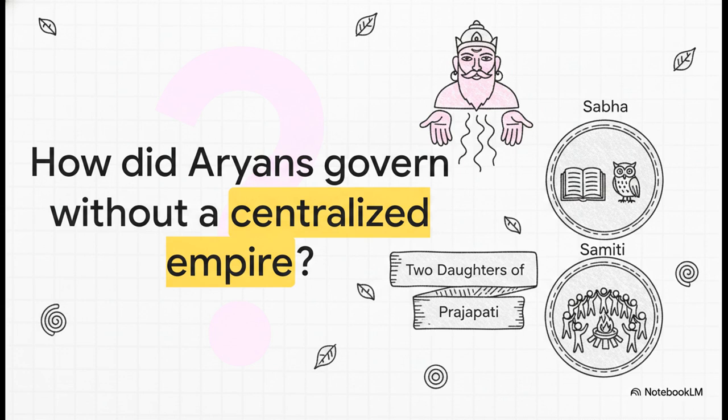When it came to governance, it was usually a descended, inherited monarchy. But these kings weren't absolute dictators ruling with an iron fist. So how did they actually govern? Through 2 vital assemblies, the Sabha and the Samathi. The Atharvaveda famously refers to the Sabha and Samathi as the 2 daughters of Prajapati. The Sabha was this elite, exclusive assembly of the learned that handled judicial functions, while the Samathi was the larger, broad national assembly made up of the common people.